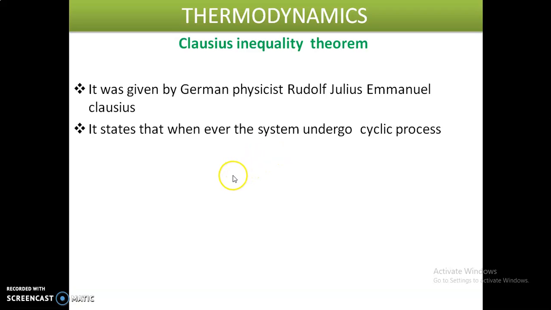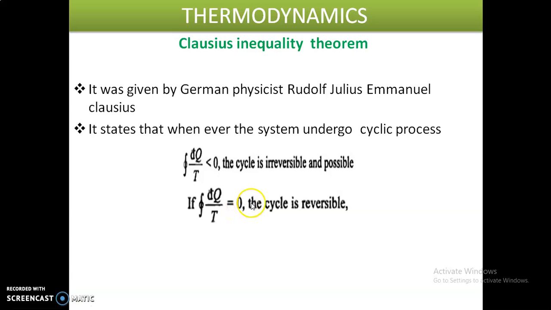if we get the cyclic integral of dq by T less than 0, the cycle is irreversible and this is possible. If we get the cyclic integral of dq by T equal to 0, the cycle is reversible.